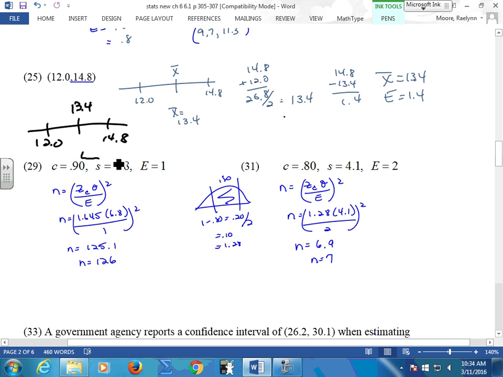How do I find my margin of error? Be careful. You subtract these two numbers, right? Or these two numbers, if you like that side better. And you'll find your margin of error. So you're going to take an interval, find its mean, subtract it from either end to find its margin of error.